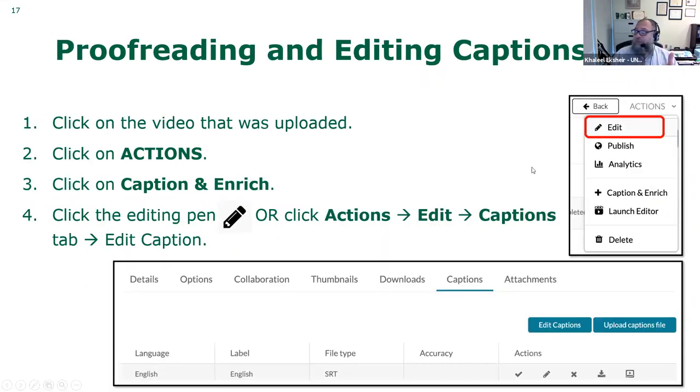Make sure you proofread it by going to action, click edit, then you click on caption, you'll get this menu. On captions, you'll see the caption, you see this is the SRT file. You can download right from here if you want the file. And if you want to edit, you click on edit.